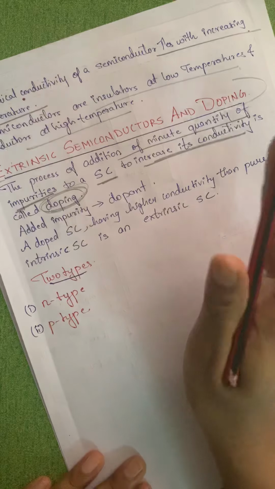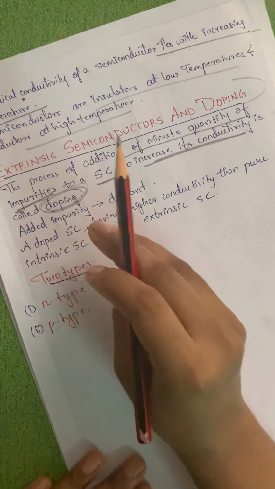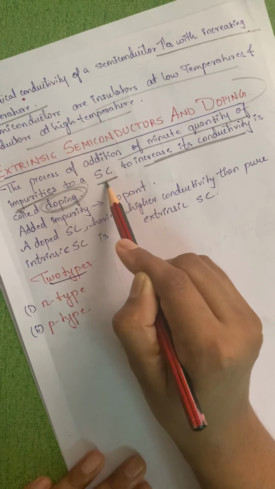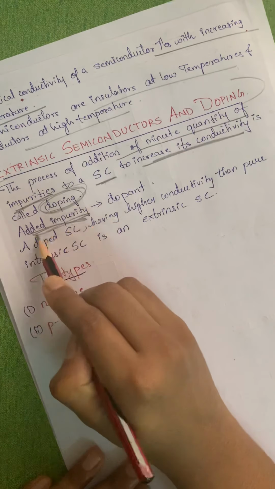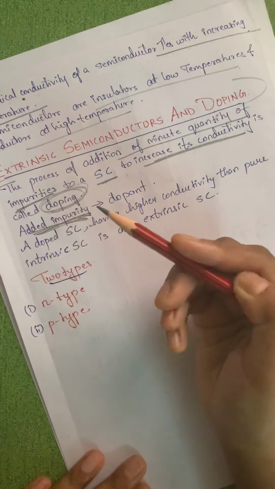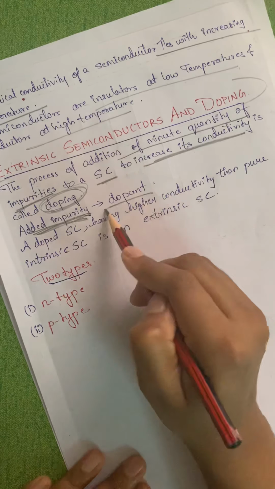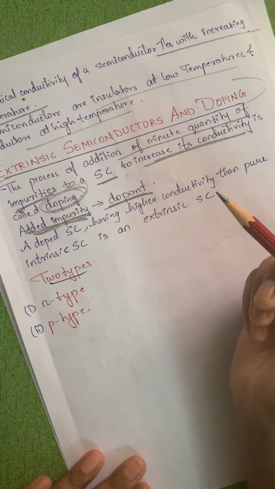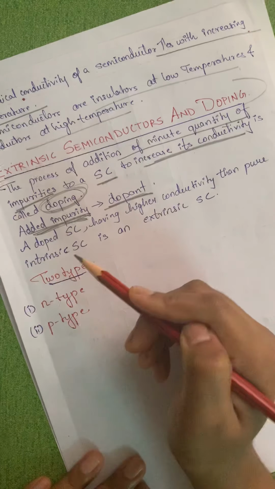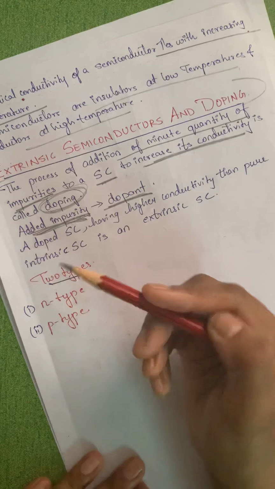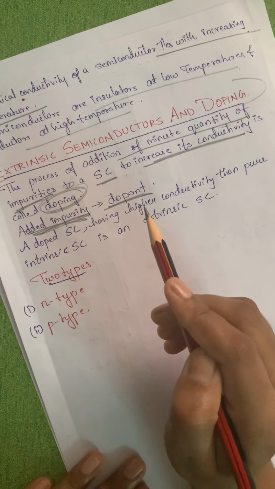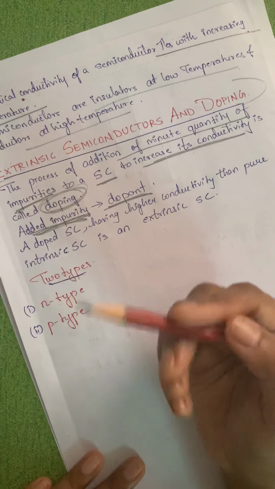Doping is a process in which we add a minute quantity of impurity to a semiconductor to increase its conductivity. Whatever impurity is added is referred to as the dopant. Hopefully that is understood till here. Whenever I say doped semiconductor, that means we are adding an impurity. Every time we cannot mention that impurities are added.